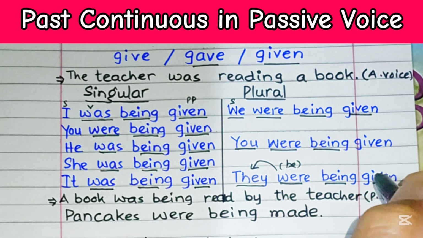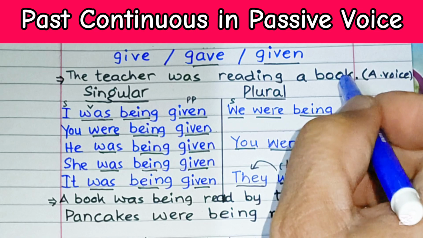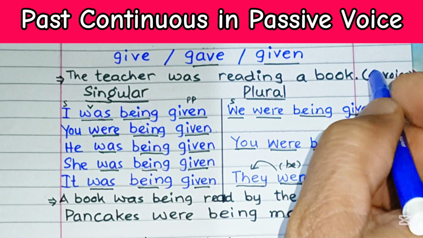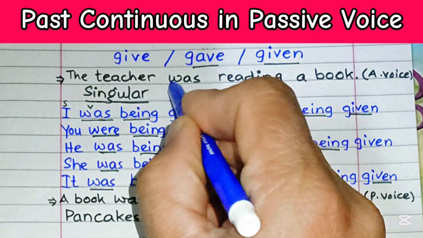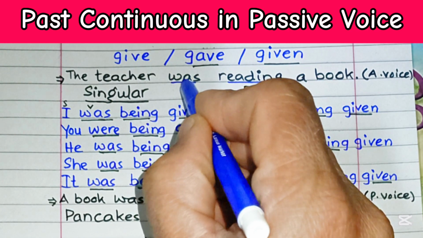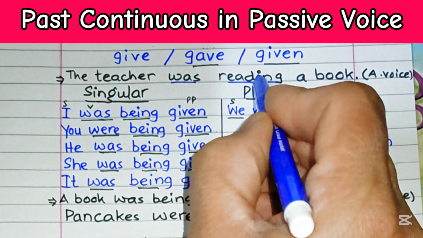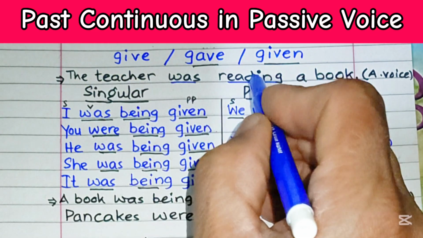This sentence, the teacher was reading a book, is in active voice, and it is in past continuous tense. This verb be shows pastness, and this ing shows continuity. The teacher was reading a book.